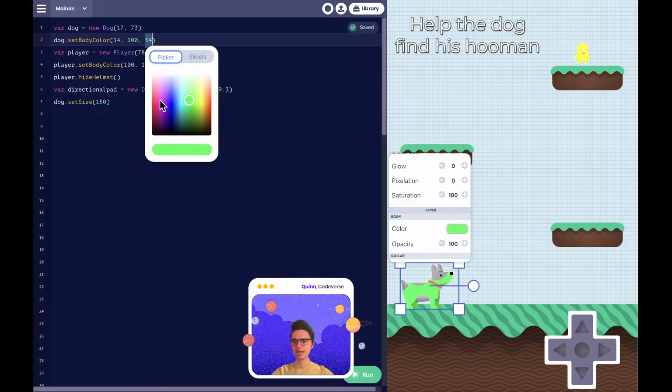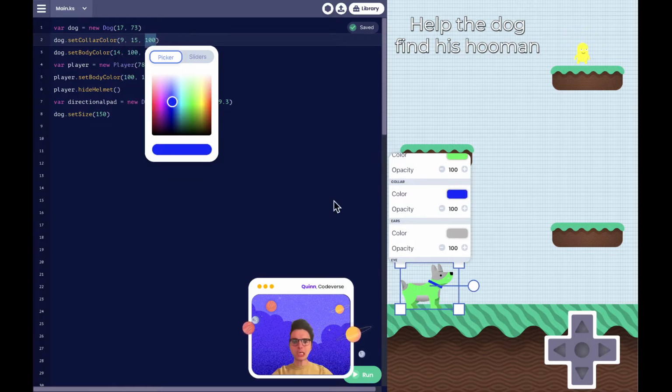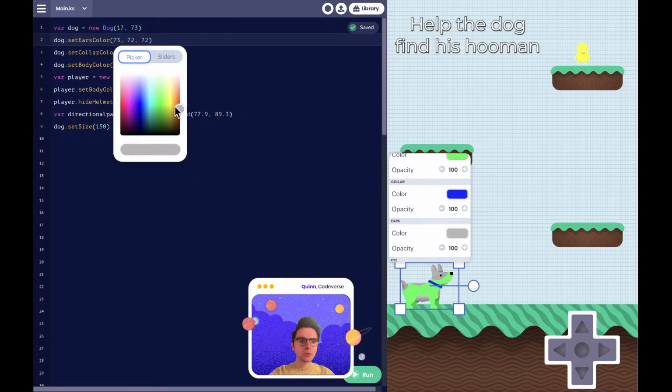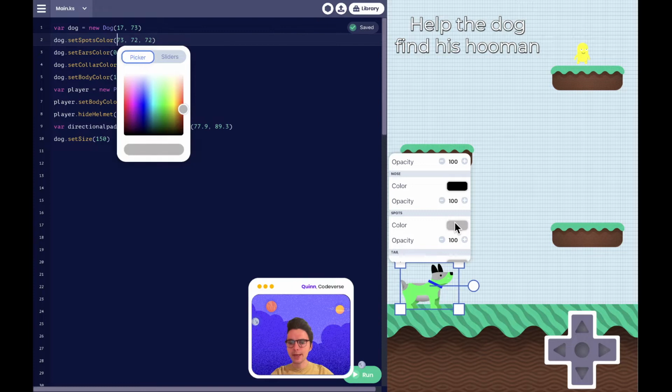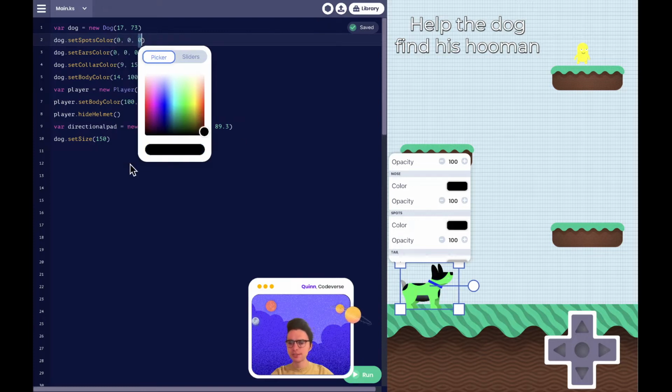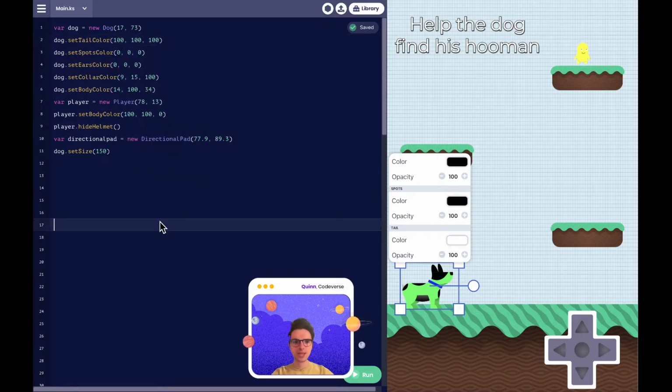All right, sounds great. And we'll do a blue collar. Wow, looking snazzy, dog. And we'll give it some black ears. Oh, it looks like it has a little hat on. And we'll do black spots just to match it. And then for the tail, let's do white. Oh my goodness, what a colorful dog we have here.